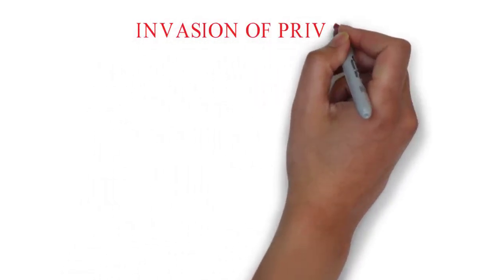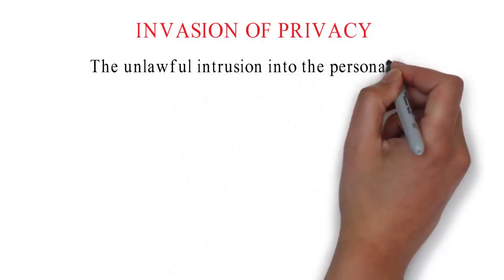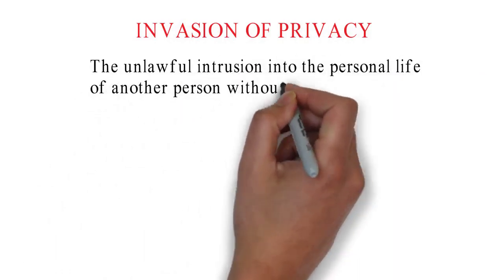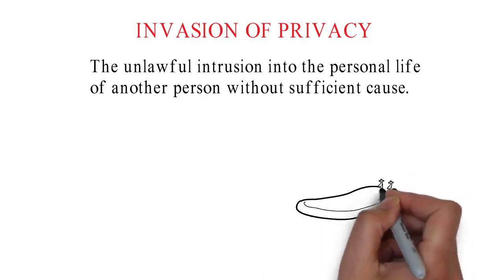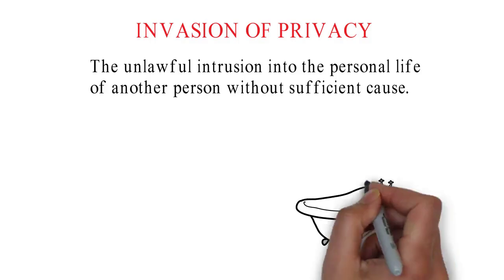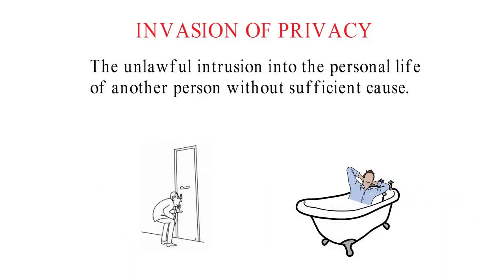Next category is invasion of privacy. The unlawful intrusion into the personal life of another person without sufficient cause is said to be invasion of privacy. Suppose a person is taking a bath and another person peeps through the keyhole of the bathroom door. Here, the person has committed the intrusion of privacy.